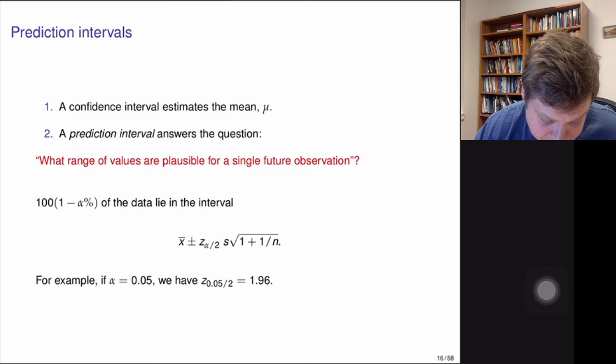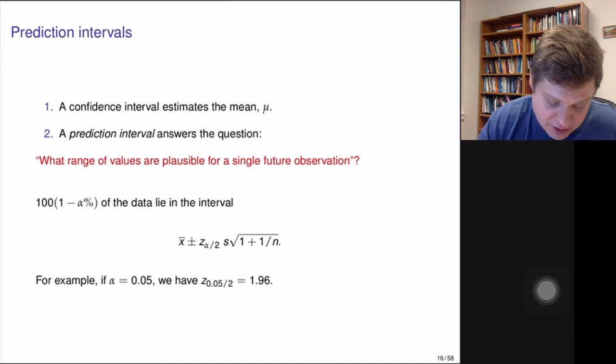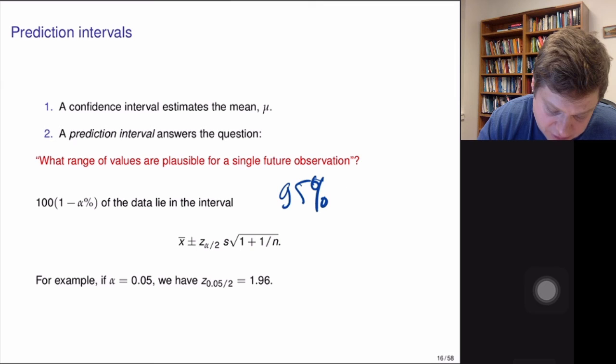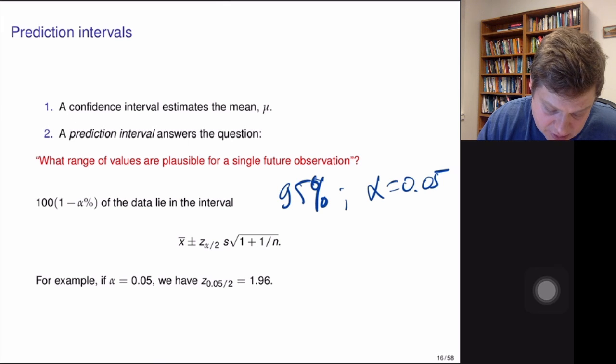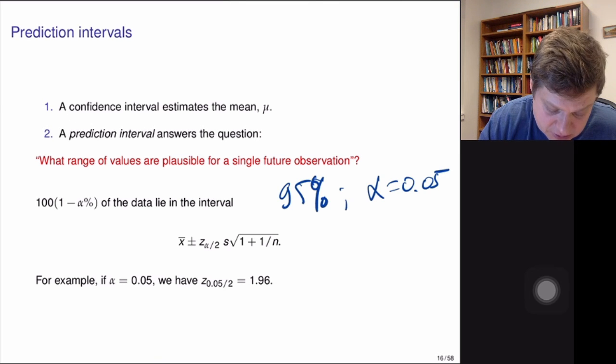The prediction interval answers the question: what range of values is plausible for a single future observation. For a 95% interval, we need to specify alpha to be 0.05. And the 95% prediction interval is x bar, so the average itself, plus minus